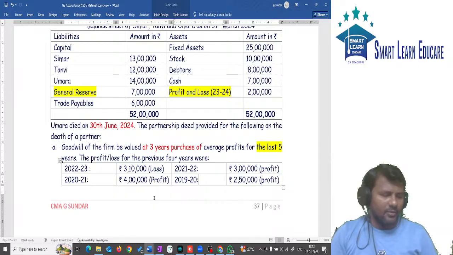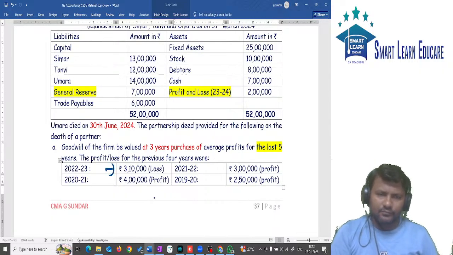Please calculate and tell me what is the amount of goodwill. There is a loss in one year, be careful.